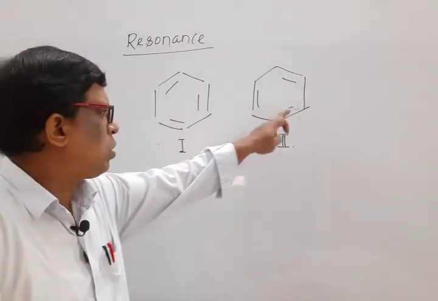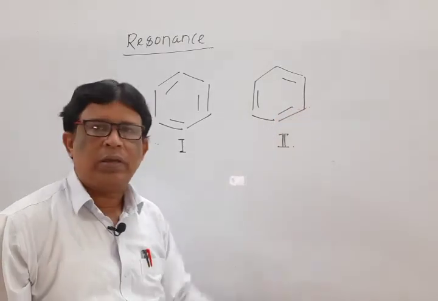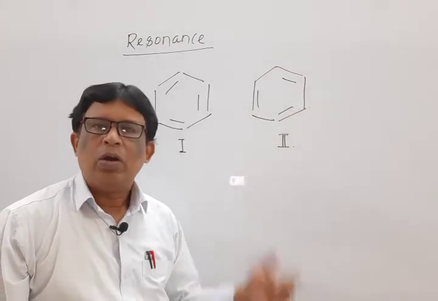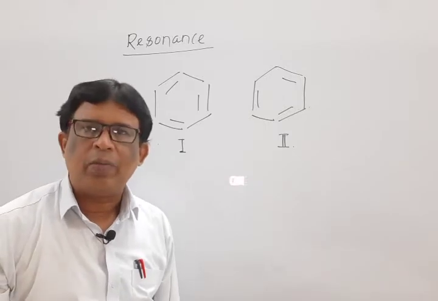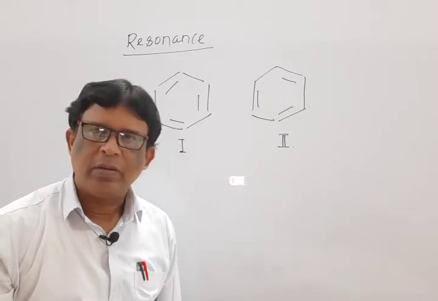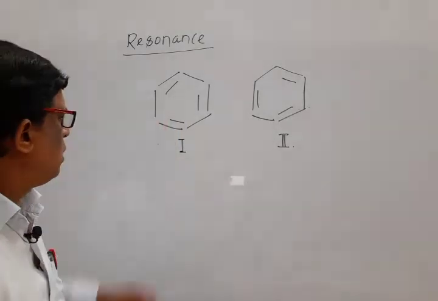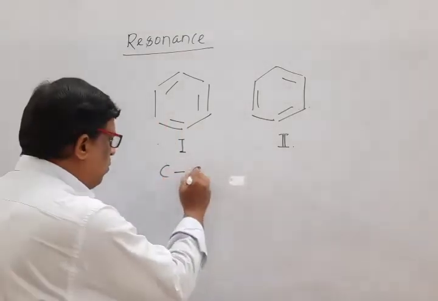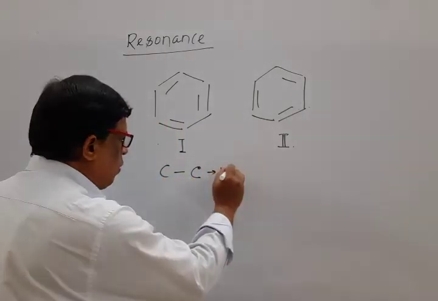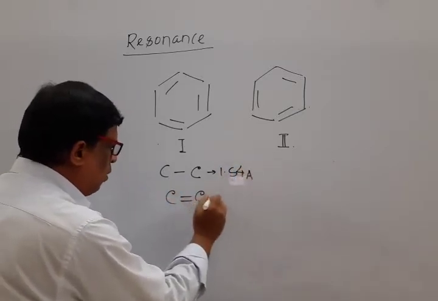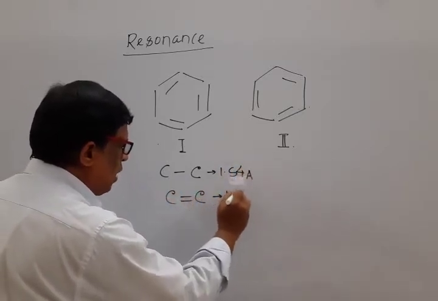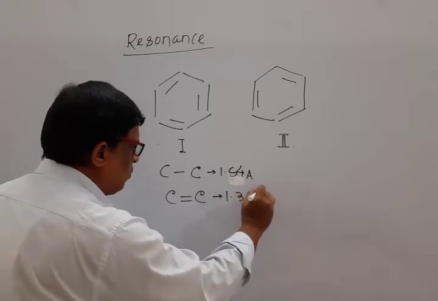These are the two structures for benzene, but it has been observed that none of them is able to satisfy all the characteristics of actual benzene, because the carbon-carbon single bond length is equal to 1.54 angstrom and the carbon-carbon double bond length is 1.34 angstrom.